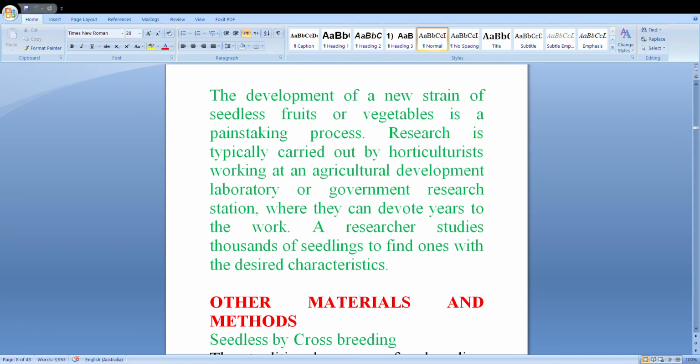The development of a new strain of seedless fruits or vegetables is a long process. Research is typically carried out by horticulturists working at an agricultural development laboratory or governmental research station in different countries, especially in the USA, where they can devote years to the work. A researcher studies thousands of seedlings to find ones with the desired characteristics.